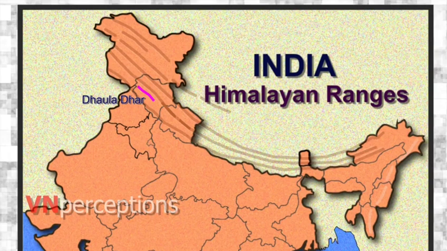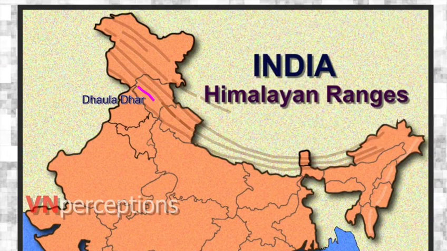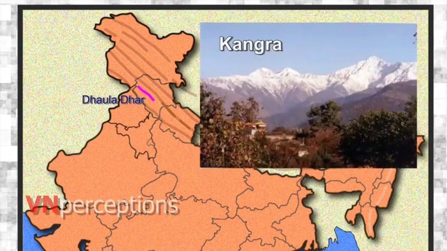The Dhauladhar range is one of the branches of the main outer Himalayan chain of mountains in Himachal Pradesh. The Dhauladhar mountain range is one of the major attractions in Kangra, along with the amazing Kangra Valley.